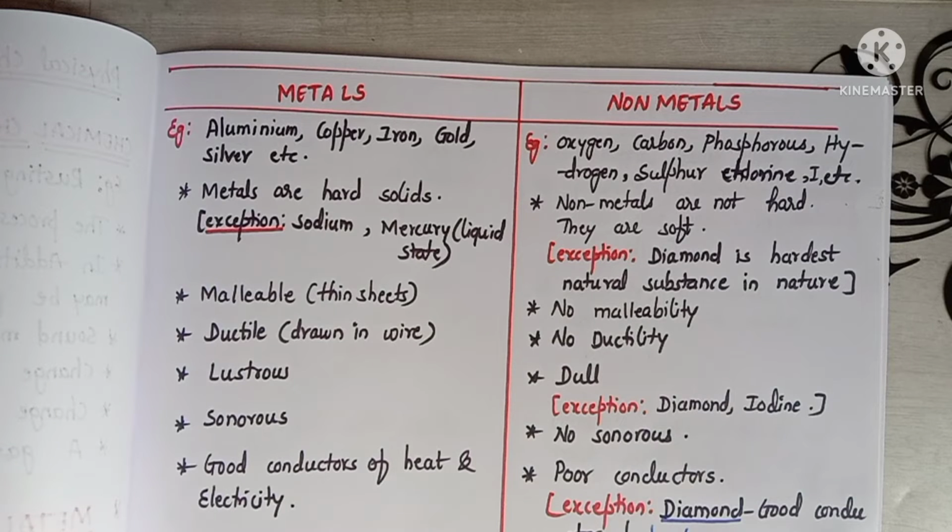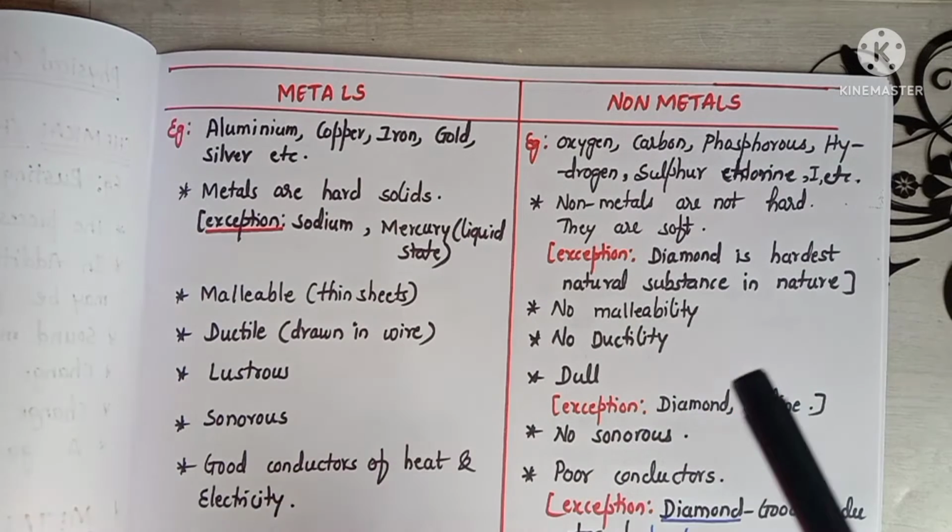So these exceptions are very important, not only for your academic purpose but also for competitive exams like IAS, KAS, PSI, etc. Any UPSC or KPSC exams, these exceptions will be important. They may ask you, name a metal which is a soft one. So the answer will be what? Sodium. They may also ask you, name a metal which is in liquid state. So the answer is what? Mercury. Okay.